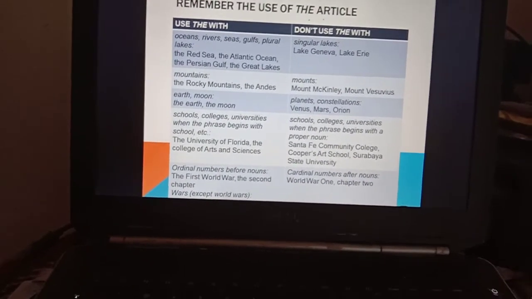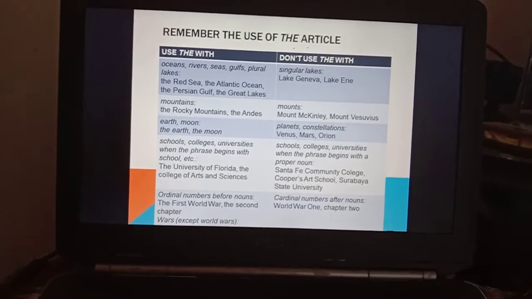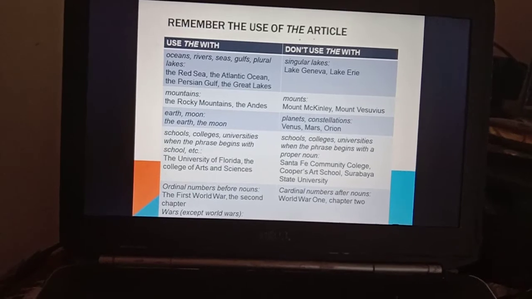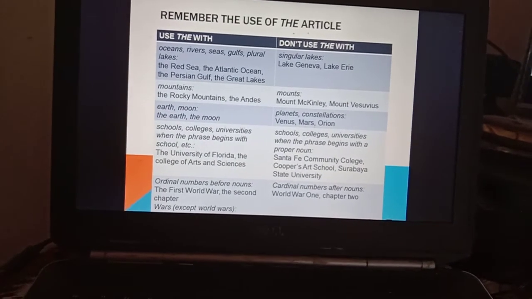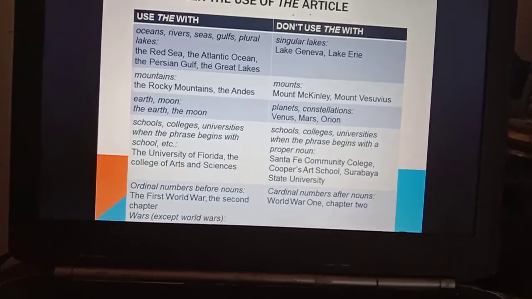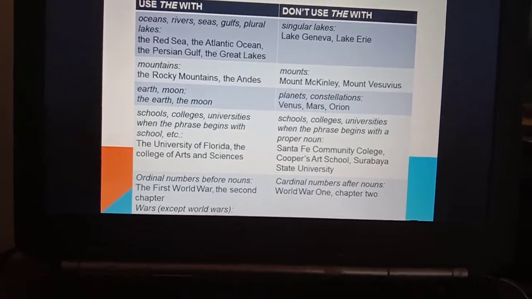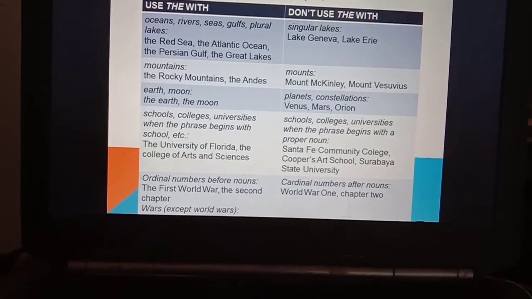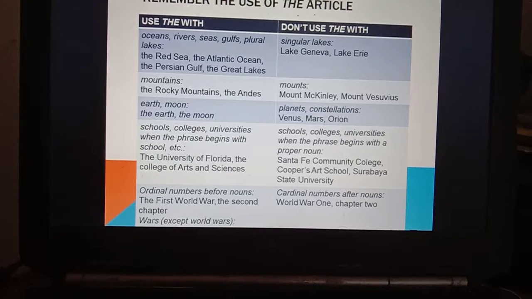Use the with oceans, rivers, seas, gulfs, plural lakes. For instance, the Red Sea, the Atlantic Ocean, the Persian Gulf, the Great Lakes, and mountains, the Rocky Mountains, the Andes, the earth, the moon.